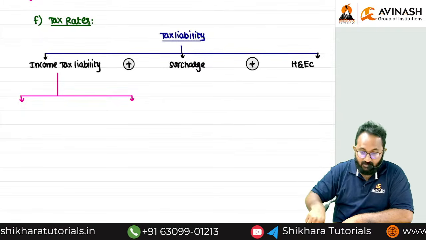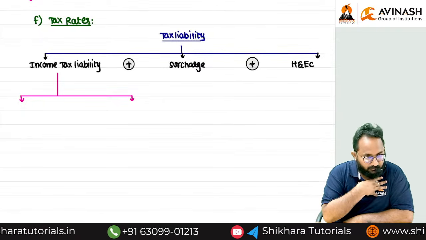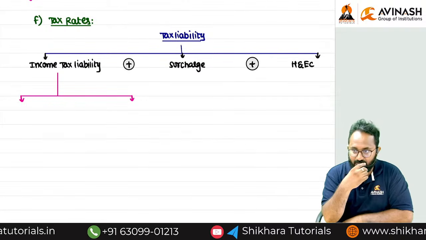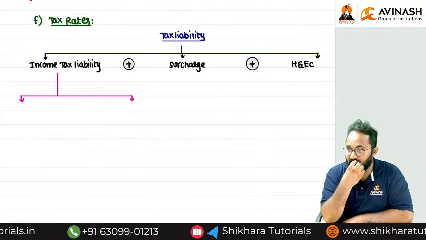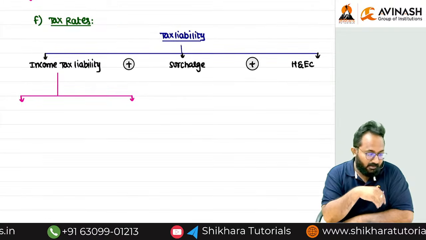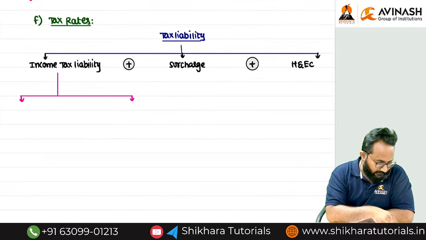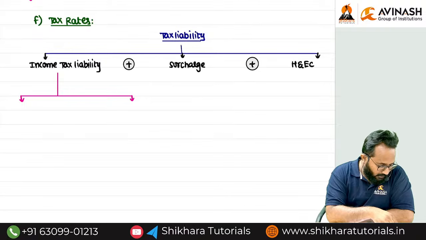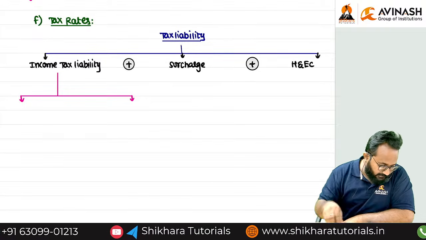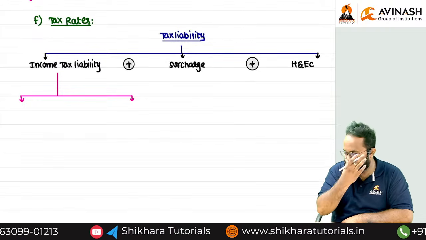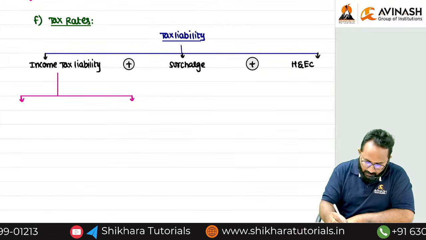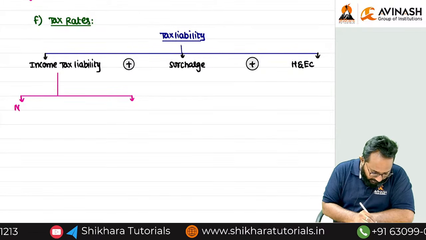But in my income, you can identify 2 types. One is normal income. Some incomes are special incomes.